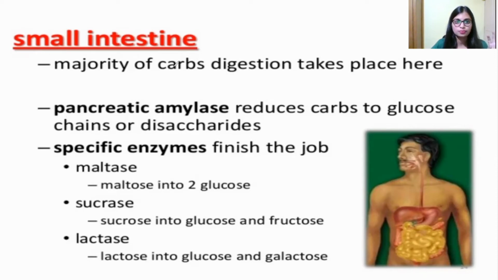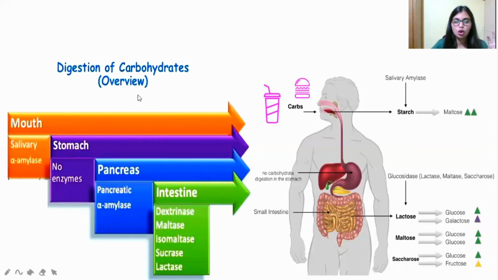So now, see here, this is the overview of digestion of the carbohydrates. It starts with the mouth, right? In the mouth, which enzyme is present? Salivary amylase. In the mouth, while chewing the food, the saliva is mixed with the food and is helpful for the conversion into simpler molecules.